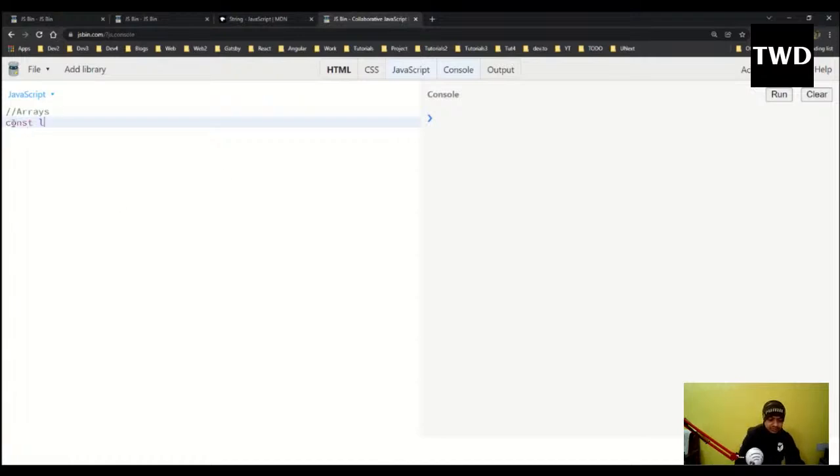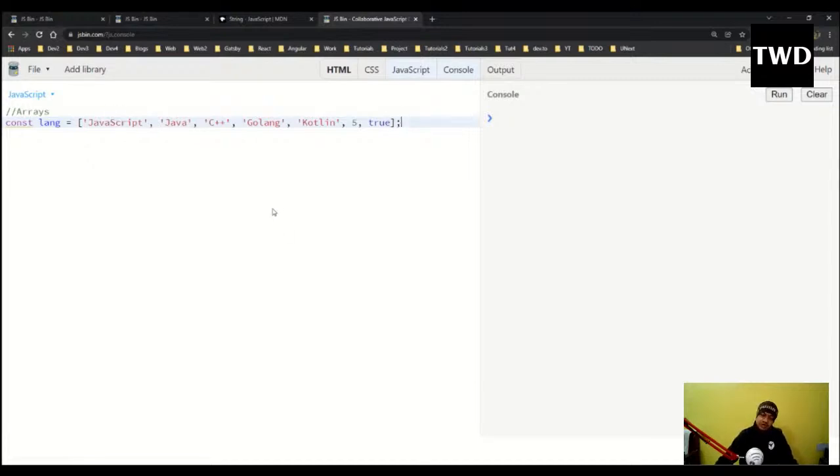So const lang, suppose I have a lang array, it is like this: JavaScript, Java, C++, Go, Kotlin, 5, true. So that is there, and this is how arrays are written.